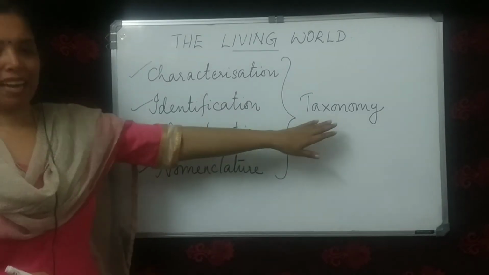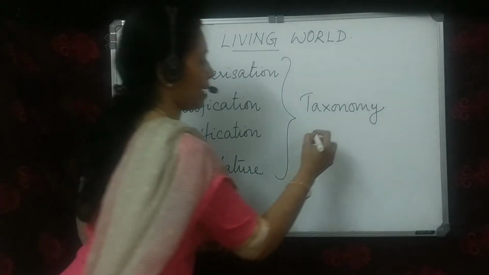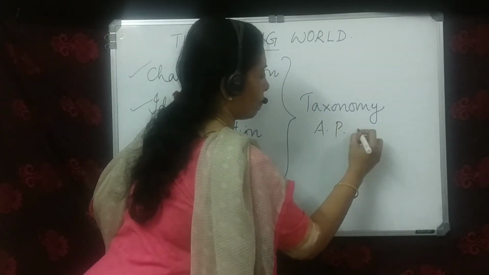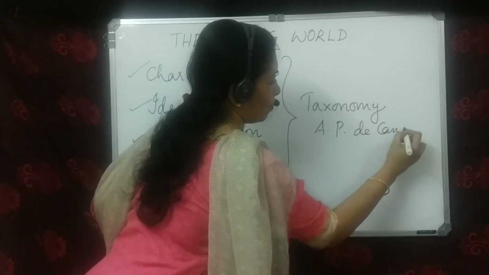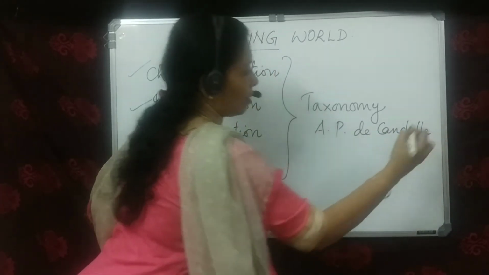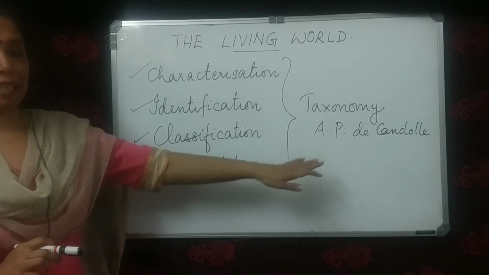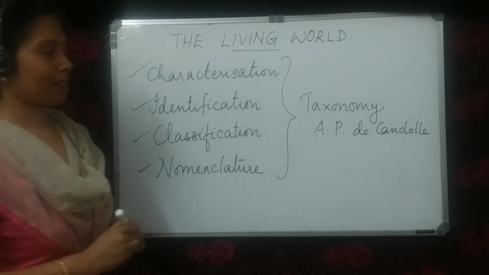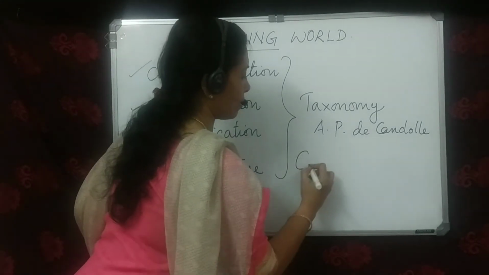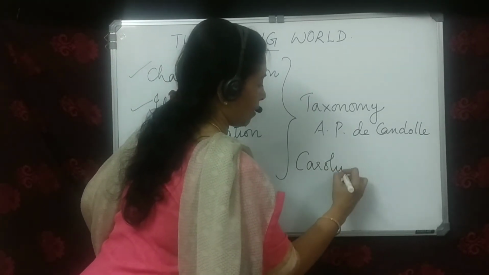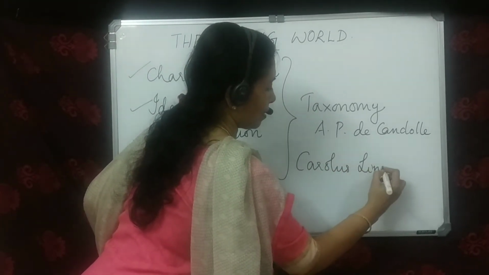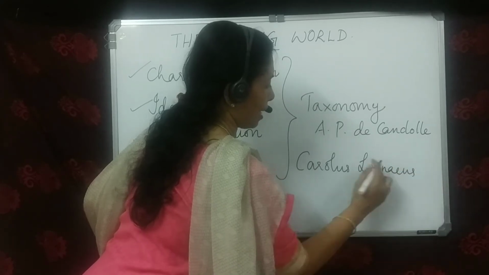Now, the term taxonomy was coined by A.P. de Candolle, but the father of taxonomy is Carolus Linnaeus. Carolus Linnaeus is considered the father of taxonomy.